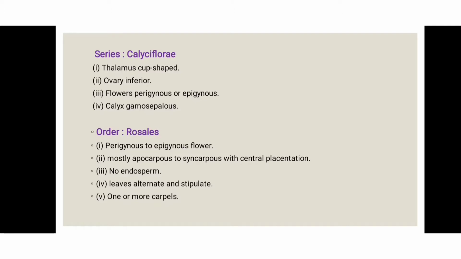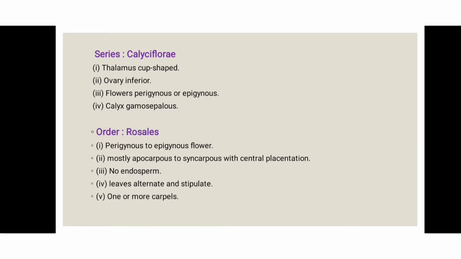It means the flower develops from the thalamus, the basal portion below the ovary. They are cup-shaped in structure. Then the ovary is inferior, meaning it is arranged in the lower position. The flowers are perigynous or epigynous. It means the ovary is either inferior or superior. Calyx is gamosepalous. It means the sepals are fused together, so it is known as gamosepalous. Perigynous to epigynous flower. It means the ovary is inferior or superior.